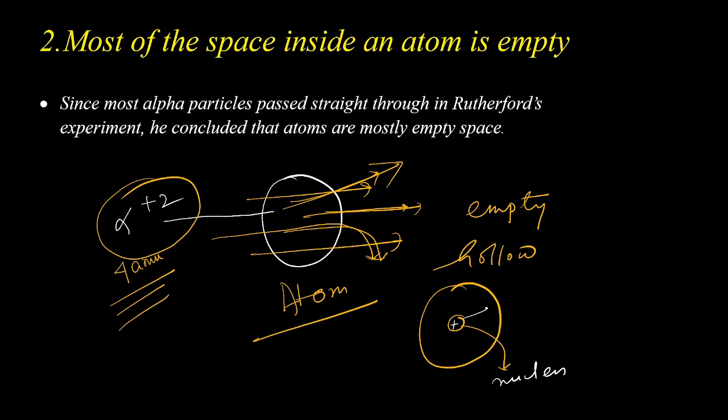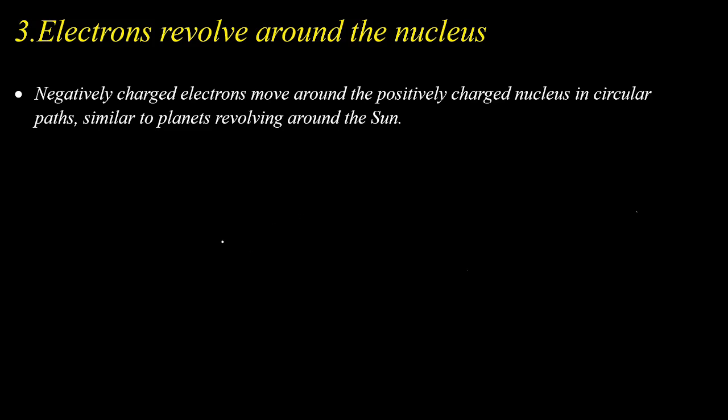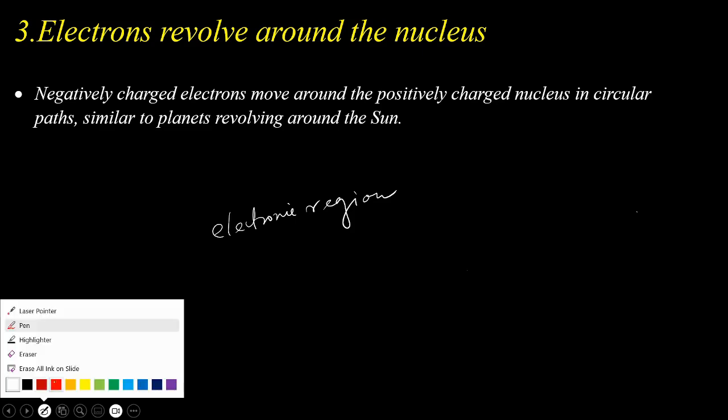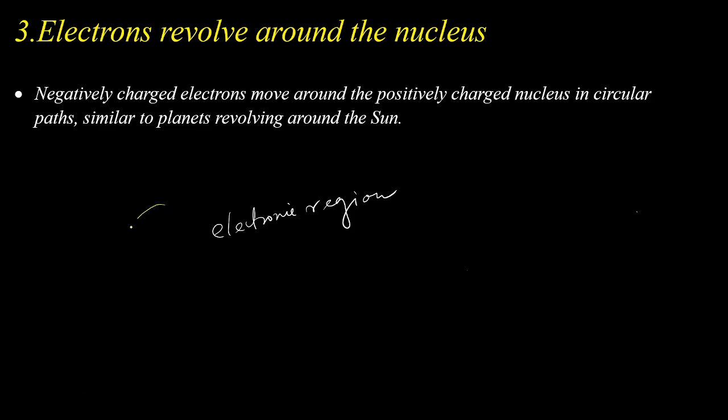Around the nucleus, most of the space is empty. And he named that empty space the electronic region. That means an atom has two parts.